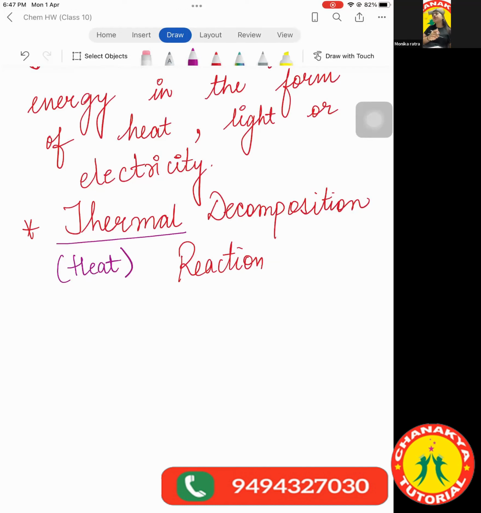And the example is very important. Why it is important, that also I will tell you. So the first example is of lead nitrate, and you have to memorize these reactions. There are 3 reactions which are extremely important, because later when we are done with the chapters, we will be doing questions which would say that X on heating gives this, and there are certain indications.